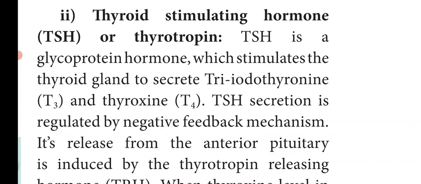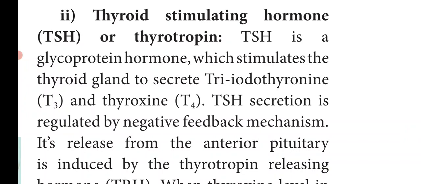So this TSH stimulates the thyroid gland, and the thyroid gland secretes two hormones, namely triiodothyronine T3 and thyroxine T4.